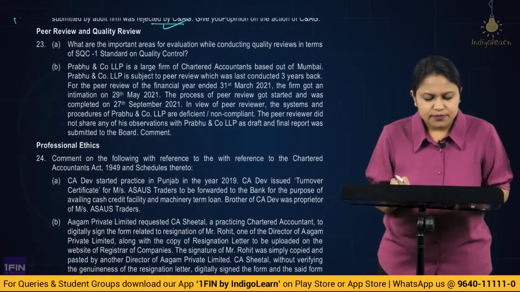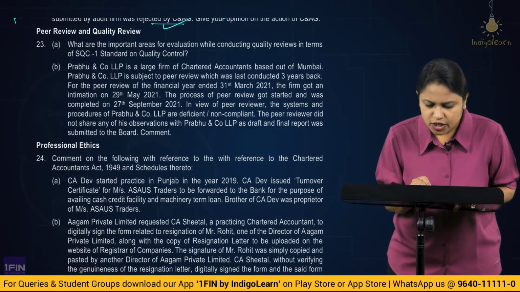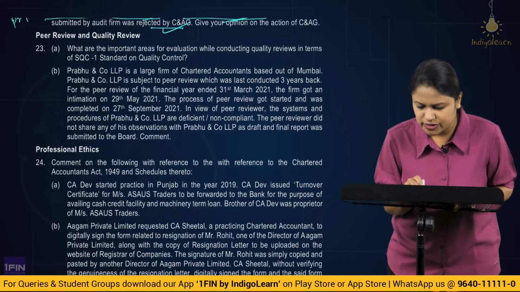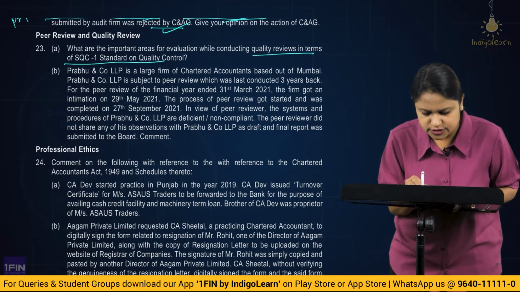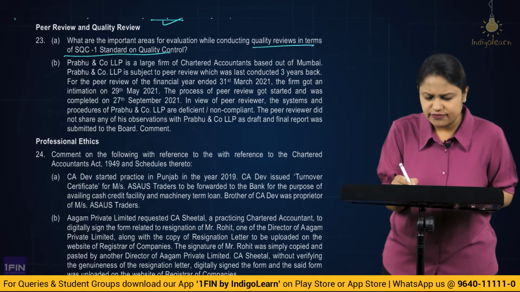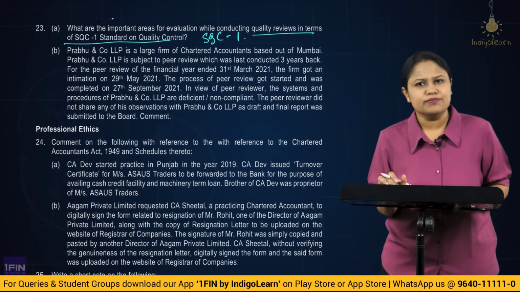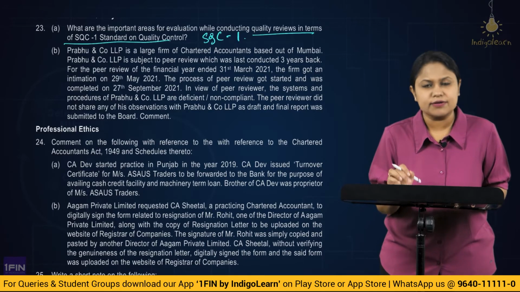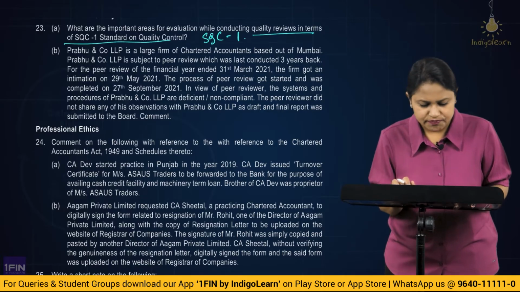Then peer review and quality review. 23rd question A. What are the important areas for evaluation while conducting quality review in terms of SQC? Now this also again is a straight question, you can just refer to SQC 1 and you would get an answer for this, okay. It's quite simple, so we'll not spend much time discussing because it's quite clear. So you could read the suggested answers and you'll get the answer for this, alright.